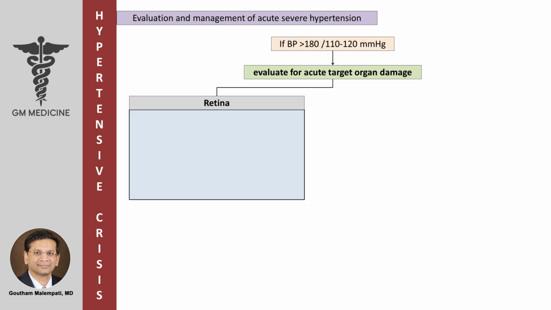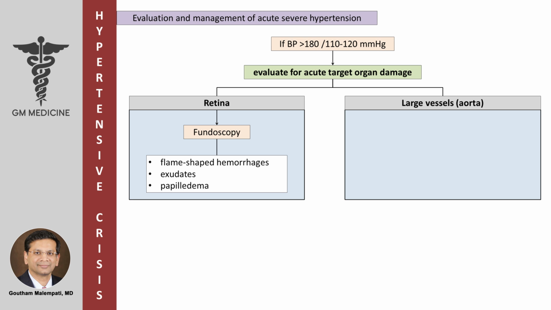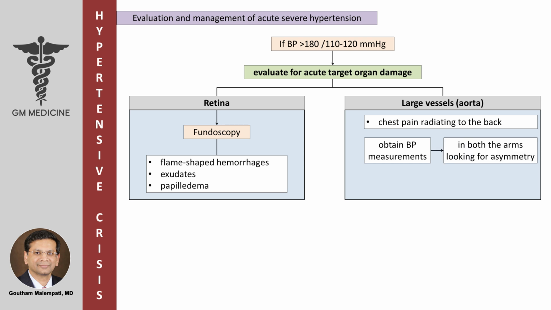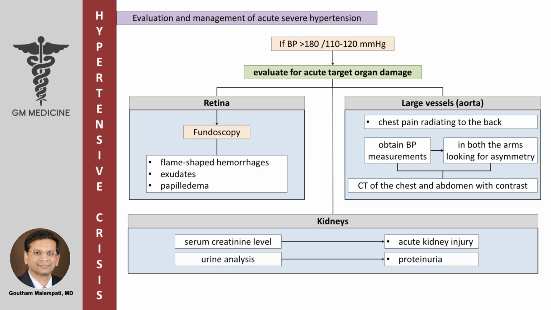With respect to the retina, perform a fundoscopy looking for flame-shaped hemorrhages, exudates, and papilledema. With respect to large vessels such as the aorta, inquire about any chest pain radiating to the back and obtain blood pressure measurements in both arms looking for asymmetry. If suspicion is aroused, obtain a CT of the chest and abdomen with contrast. With respect to kidneys, obtain serum creatinine level to rule out acute kidney injury and urinalysis for proteinuria.